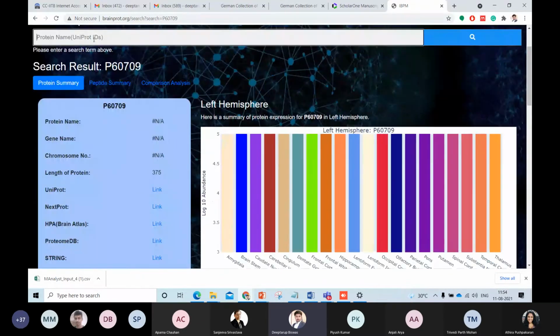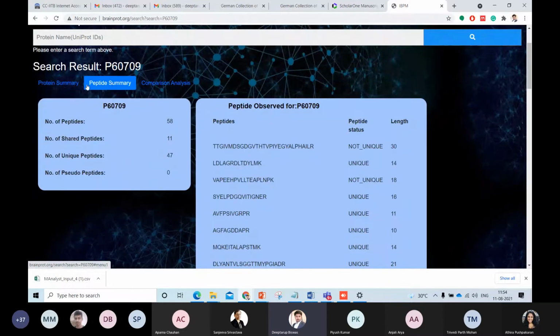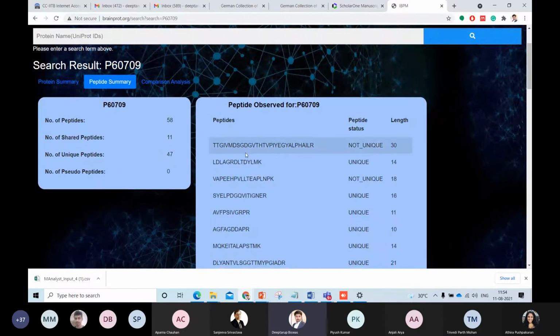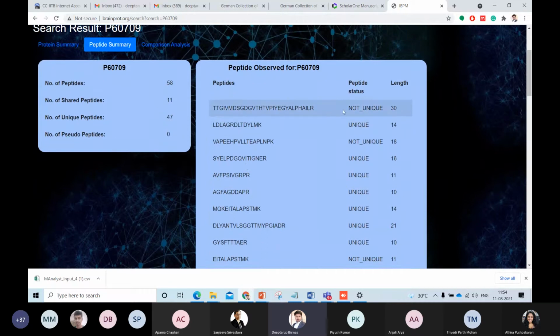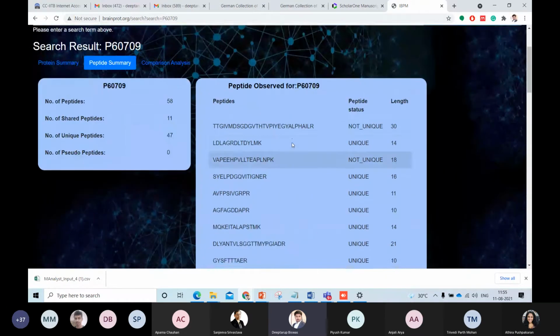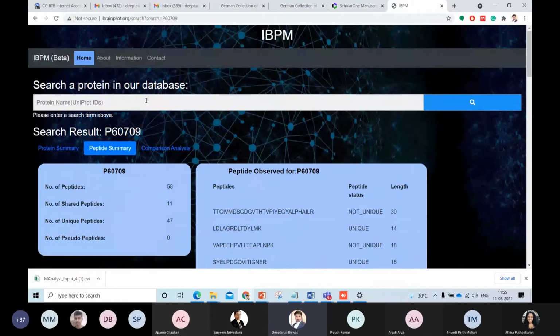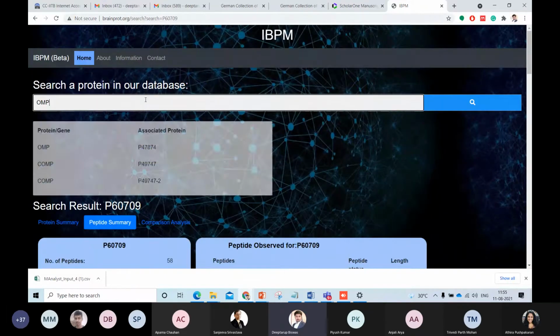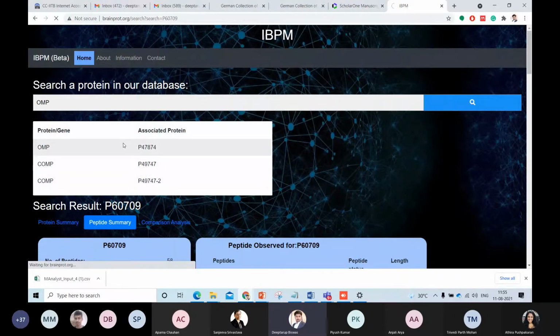In the same way, we have also given the information on the peptides. If I click on peptides, you can see whatever peptides are there, whether unique or not unique, what the length of the peptide is; all the information is available for this protein. As you know, this is a housekeeping protein, so it will come up in all the regions. Let's see OMP, which is the olfactory marker protein.